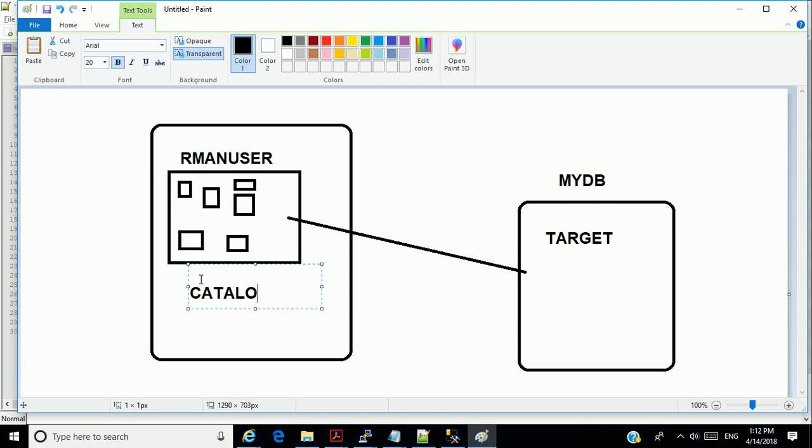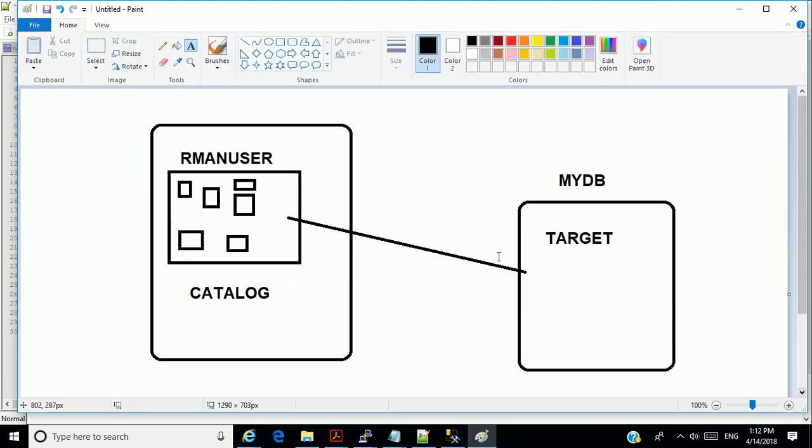So every backup I make, every piece of information concerning the database, the state of the database, the SCN, everything is recorded in this catalog.